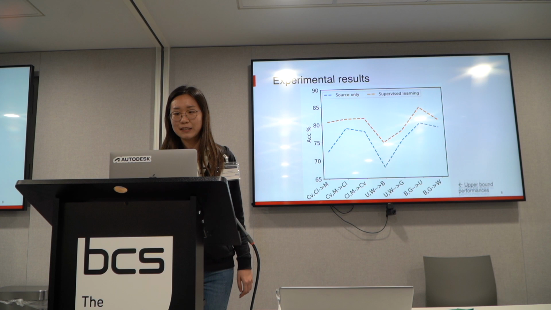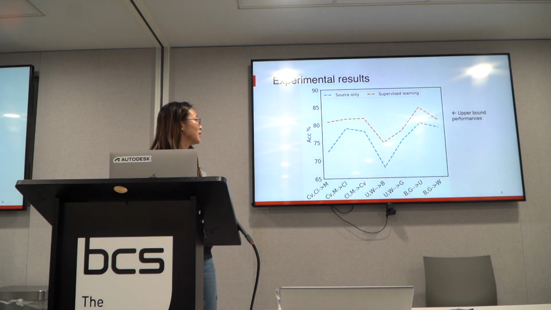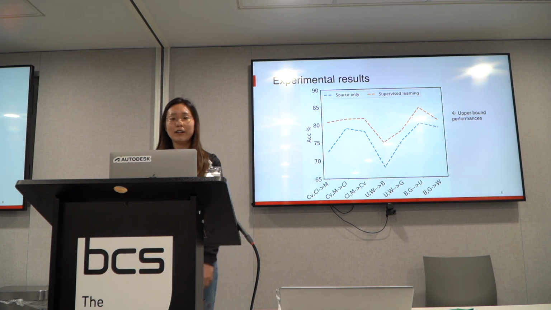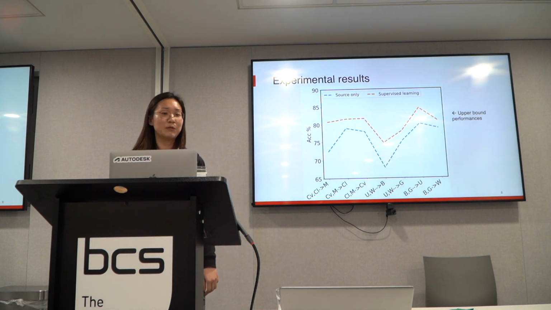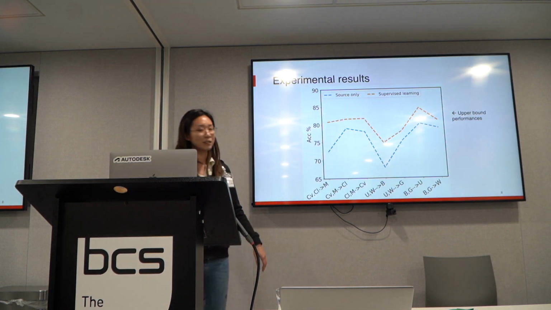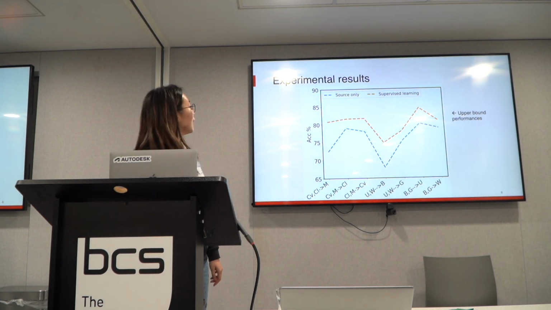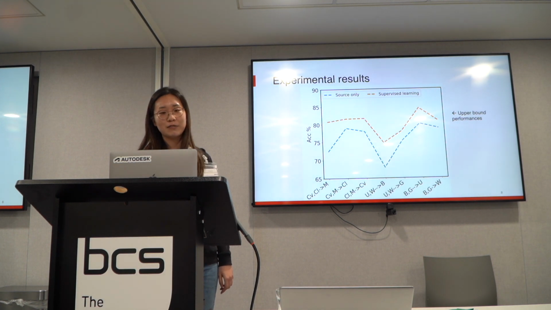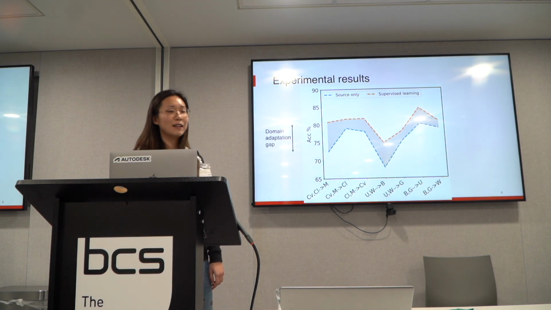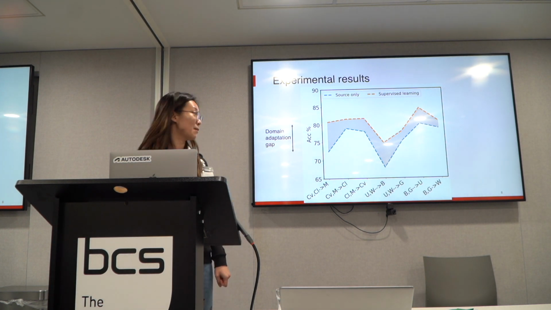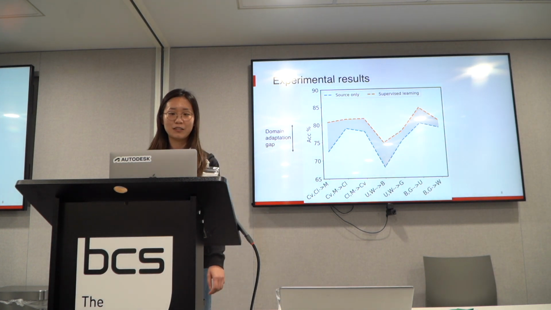And we also want to see the upper bound performance of this feature encoder. So this time we use both the source domain and the target domain data during the training, and we again test the model on the target domain. So both these 2 models use the same simple linear classifier. And the orange line shows the upper bound performance of this feature encoder. And the area between these 2 lines suggests the domain adaptation gap of these domain adaptation settings.